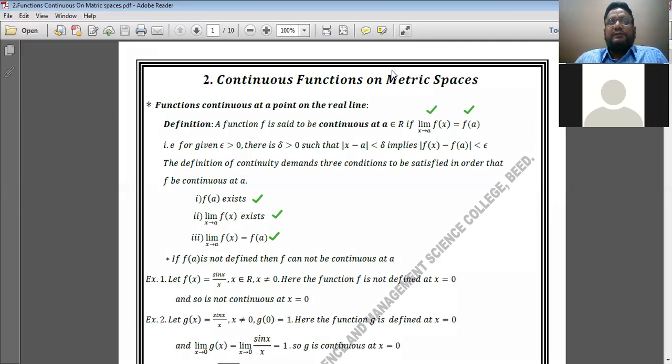Now let us see a few examples I have illustrated here. If f of a is not defined, meaning it does not exist, then definitely we can say that f is not continuous, or cannot be continuous, at that point. If even one of these three conditions is not satisfied, we can say that the function is not continuous. For a function to be continuous, all three conditions must be satisfied.